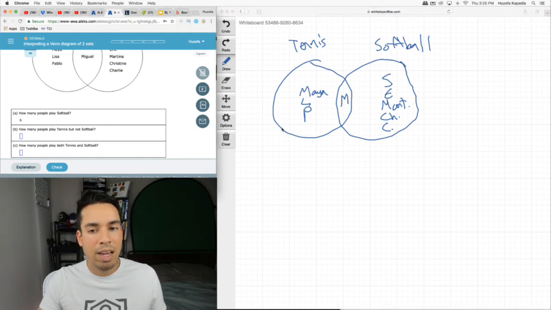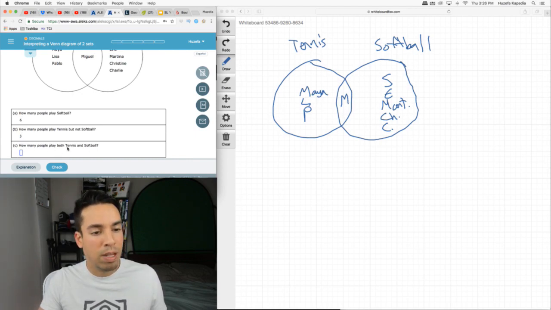How many people play tennis but not softball? 1, 2, 3, but not softball. So there's 4 people that play tennis, but they said specifically just tennis and not softball. Miguel would not be included in this number, therefore we just got 3.